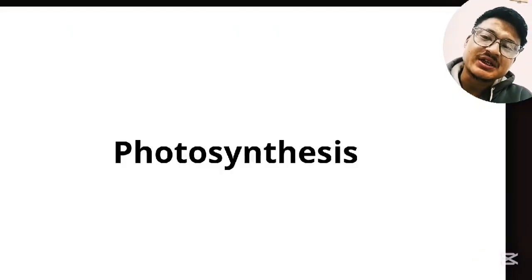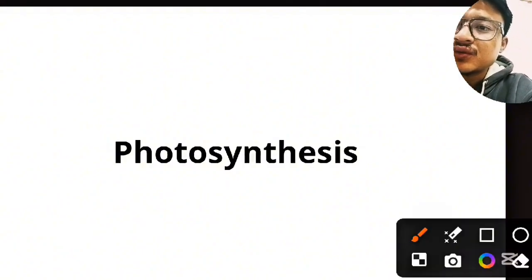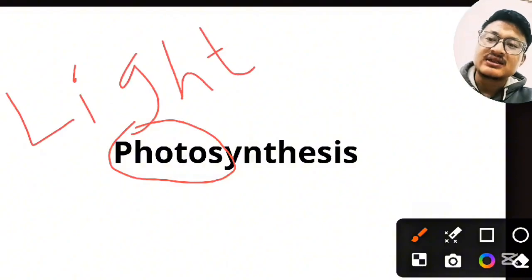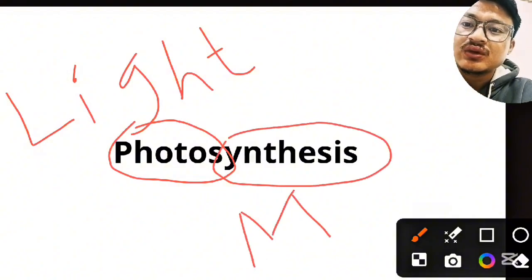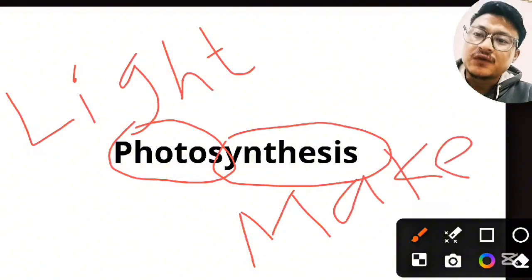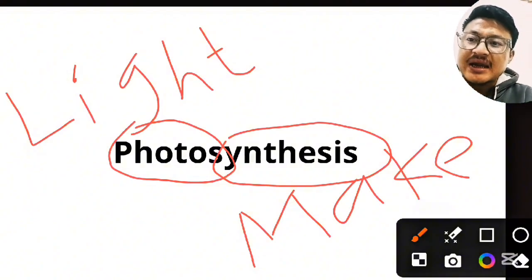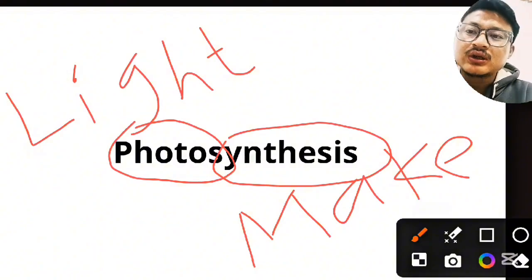In this video we are going to study about photosynthesis. Photo means light, and synthesis means to make. So photo means light, synthesis means to make. The photosynthesis means the plants make their own food. Plants prepare their own food using sunlight is called photosynthesis.